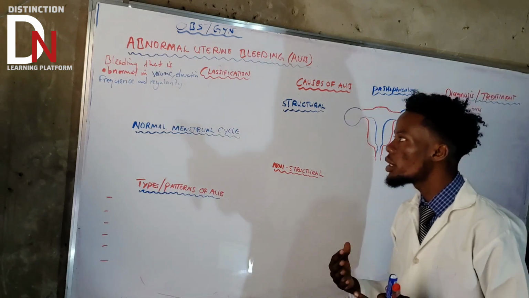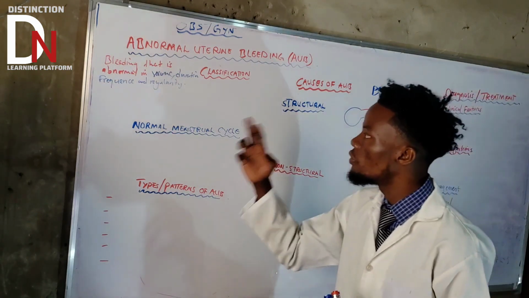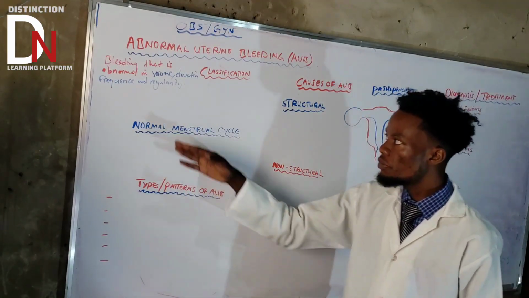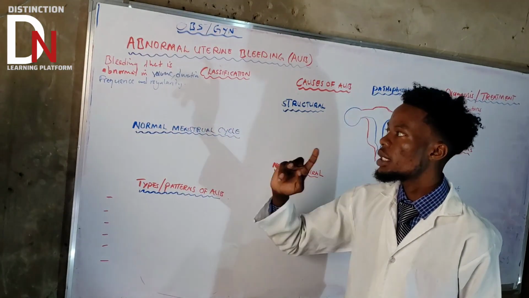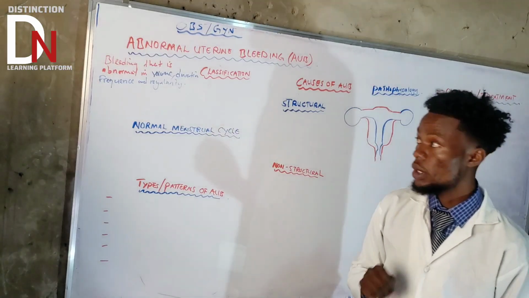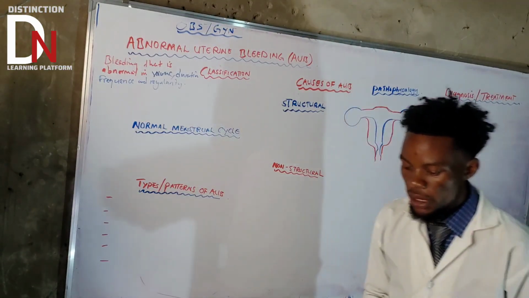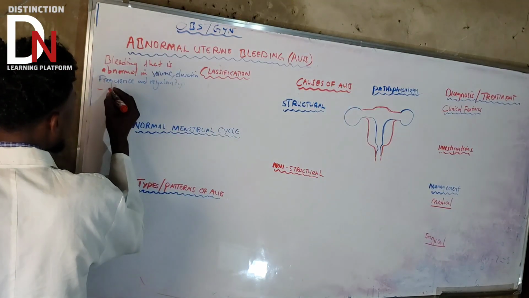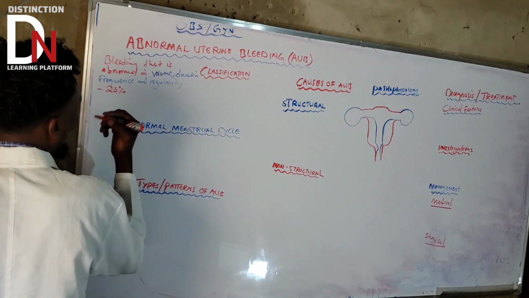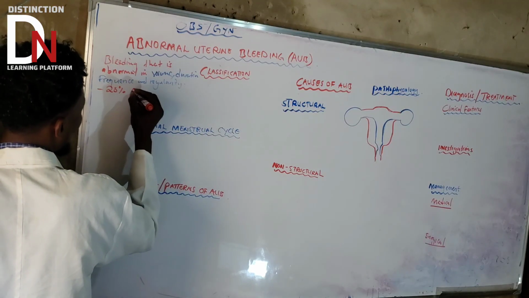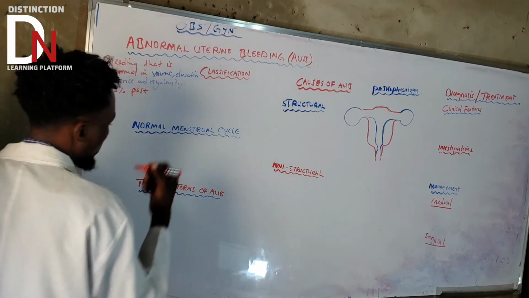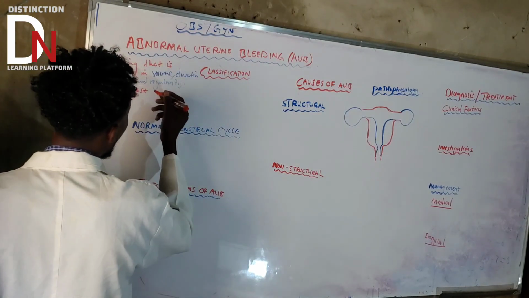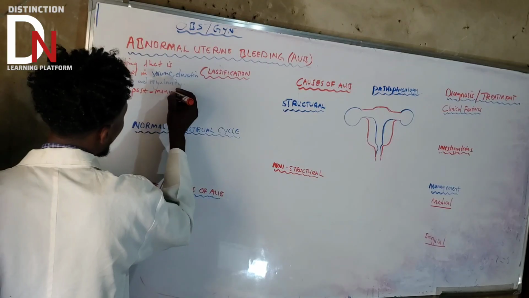So that is a very, very important case. You need to understand volume, duration, frequency, and regularity, because the patterns of AUB come from this same definition. And what did we talk about regarding the incidence of AUB? We said 20% of cases affect post-menarche patients, those people that have attained menarche, then they are going to experience AUB.